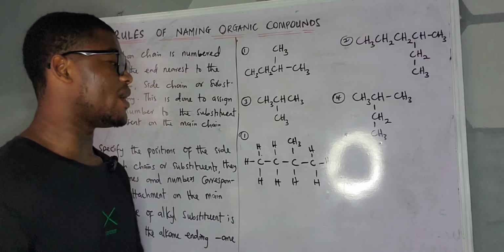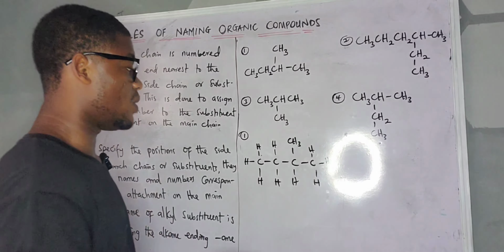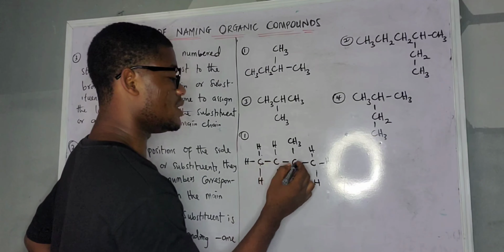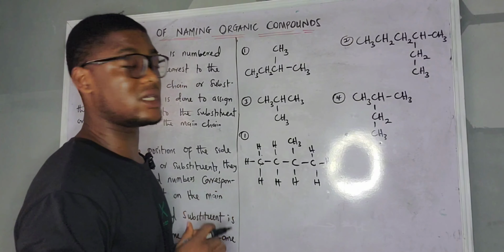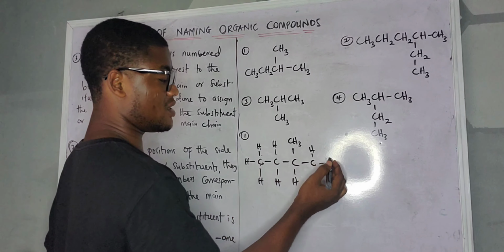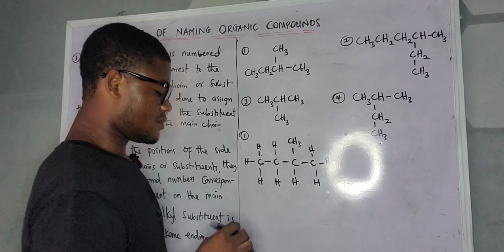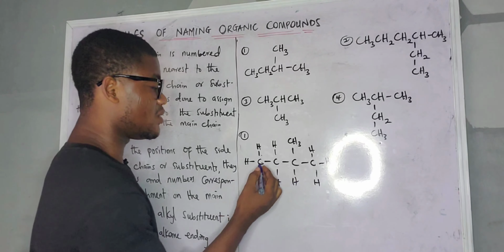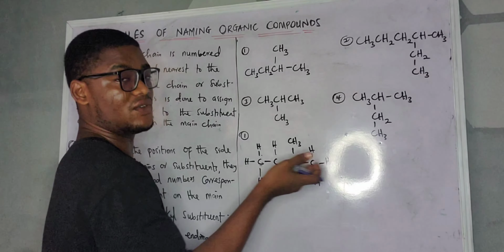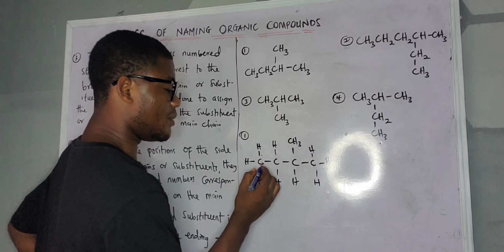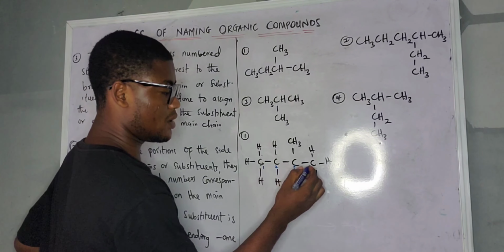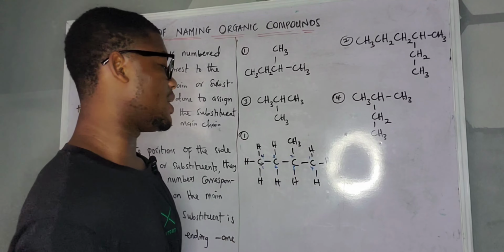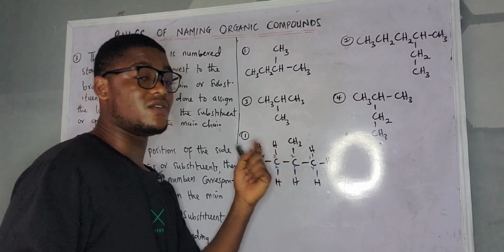With that, we are going to find our longest continuous carbon chain. What is the longest continuous carbon chain? 1, 2, 3, 4. That is 4. And 1, 2, 3, 4 is also 4. So we can pick any one. I hope you understand. Now I'm going to pick mine, this straight one, 1, 2, 3, 4. The problem now is which one is 1. We can read it from here, or we can also read it from the other end. So which one am I going to use? I'm going to use the 1, 2, 3, 4 from the back.